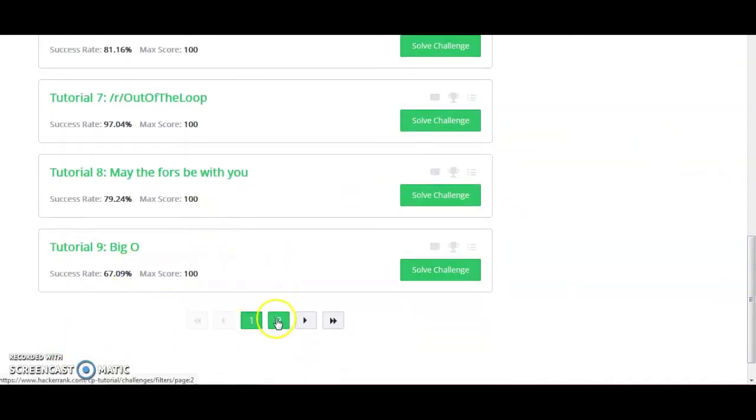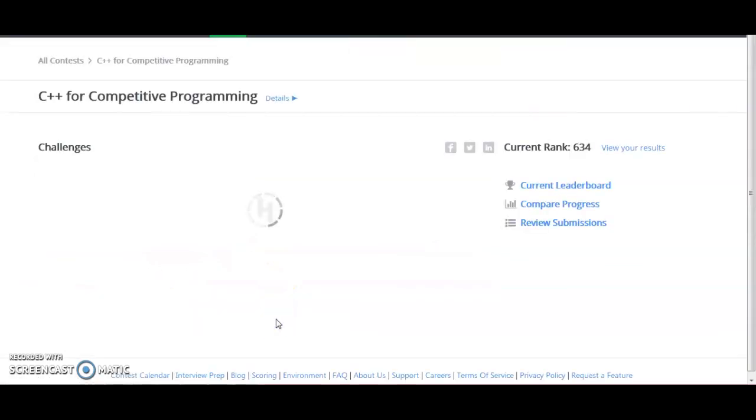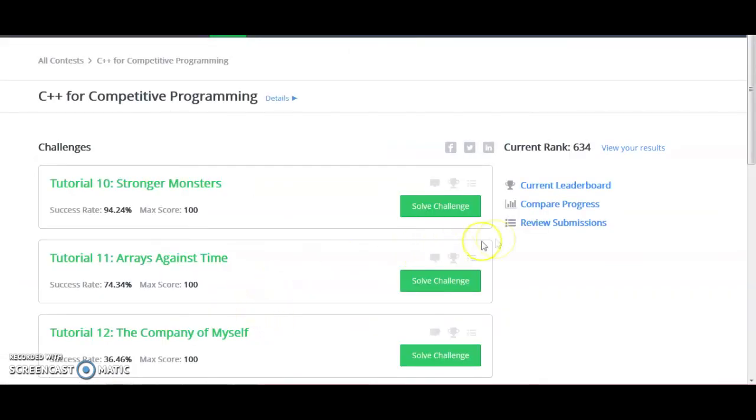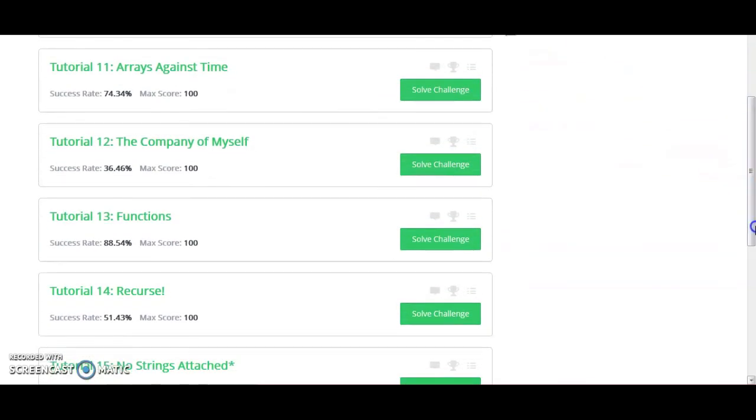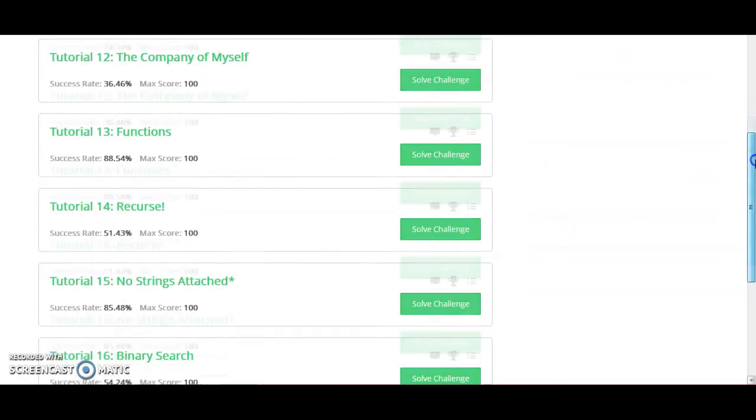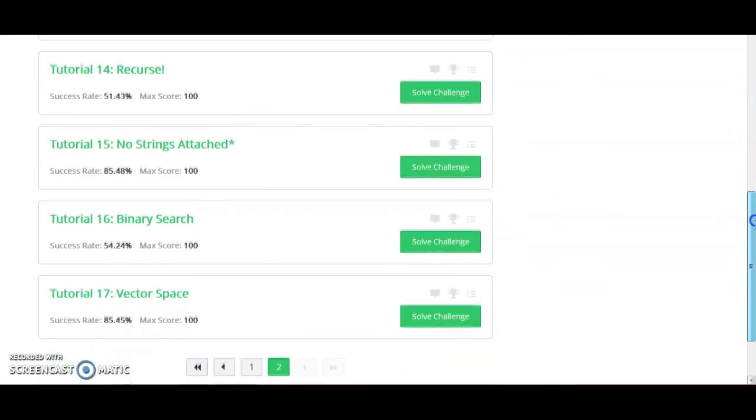You have to complete all these tutorials. There is a second page also with other tutorials, 10, 11, 12 for arrays. These are the basics for arrays, and 12, 13 are the basics for functions and recursion, right?